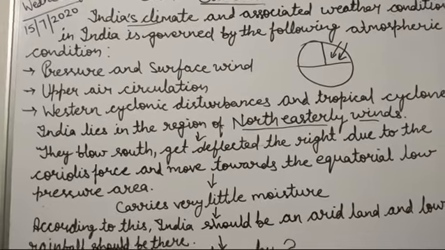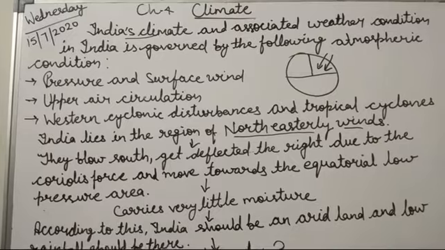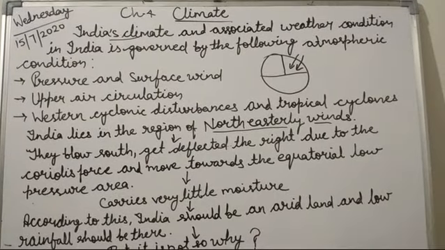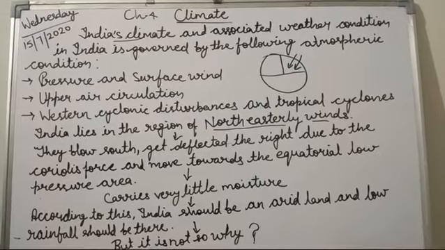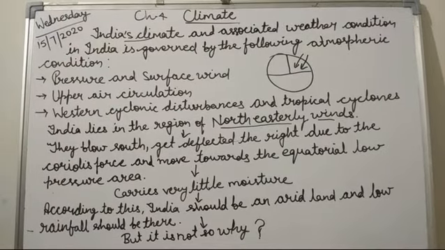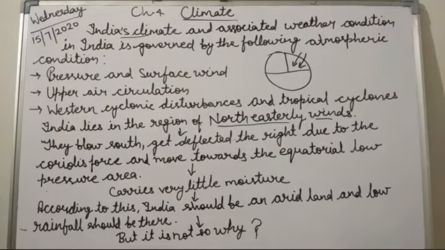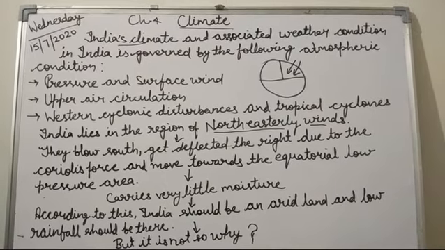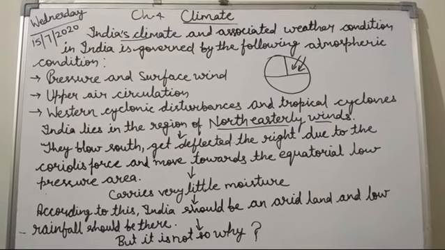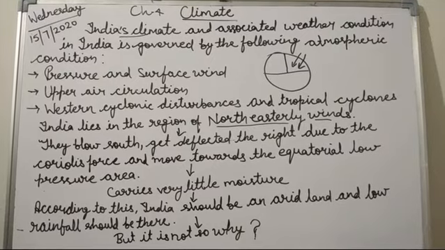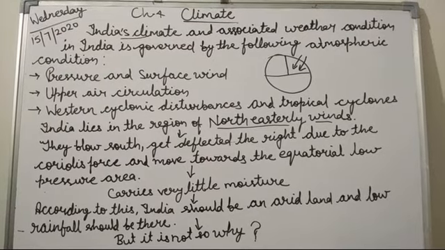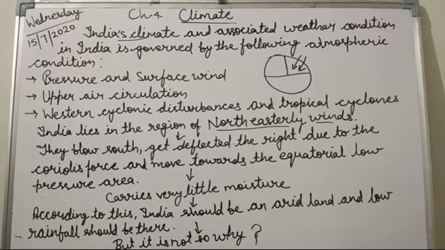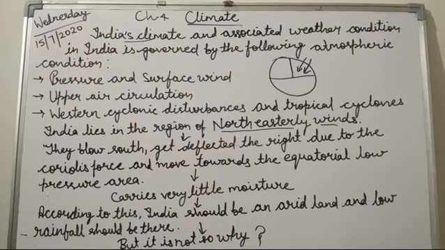If we talk about this situation, according to this India should be an arid land and there should be low rainfall. But students, we have already learned that India has a monsoon type of climate. So why is there no low rainfall? Because it experiences varying precipitation. Why is it not there? That is just because of this Coriolis force.